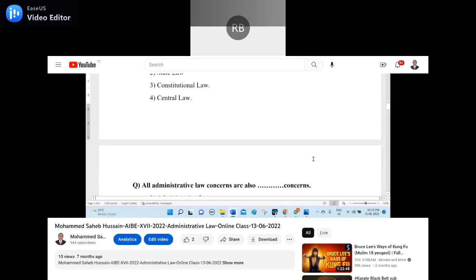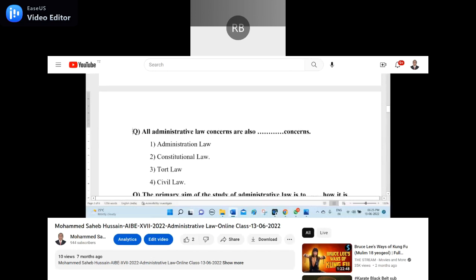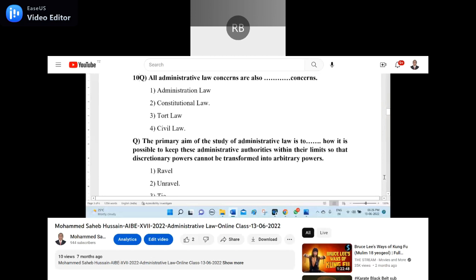Next is the 10th question. Anyone can unmute and read it. All administrative law concerns are also dash concerns. Option 1, administrative law. Option 2, constitutional law. 3, tort law. 4, civil law. Option 2 is the answer. All administrative law concerns are also constitutional law concerns, so administrative law is a part of constitutional law.